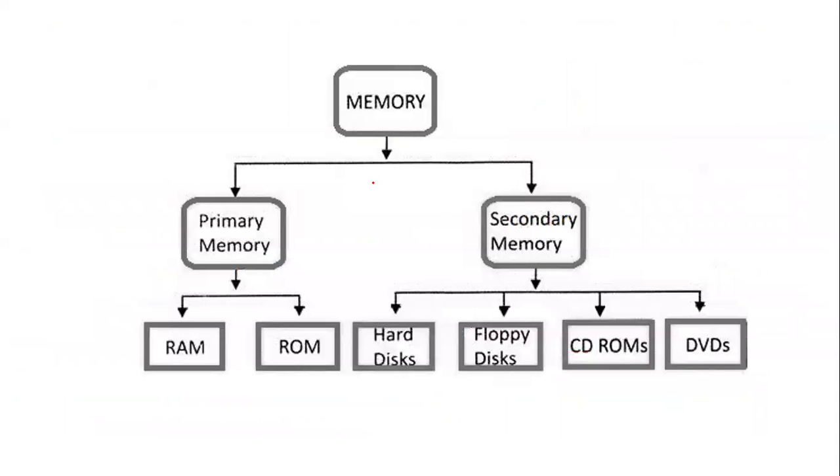Okay. The second important topic in this particular unit is ICT. So yes, there is definitely one question on memory. So let's have a look at this in detail. Memory is divided into two types, primary and secondary memory. Primary memory consists of RAM and ROM, whereas secondary memory consists of hard disks, floppy disks, CD-ROMs, or DVDs. Here sometimes you get questions on highest to lowest, for example the form of storage, or arranging them in ascending or descending order. So you have various types of questions. You need to be very careful in reading what exactly the question is asking you about.